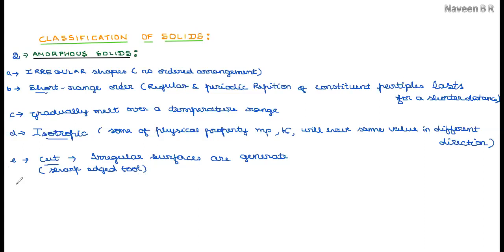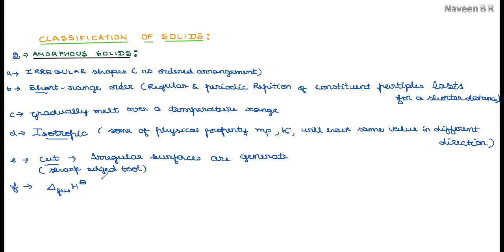Then, if we take the standard enthalpy change of fusion for the melting of 1 mole of the solid at its fusion or melting point temperature, the measured value of standard enthalpy of fusion is not definite, as in the case of crystalline solids.